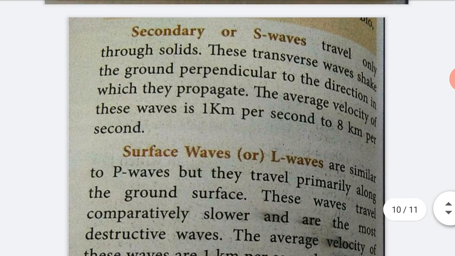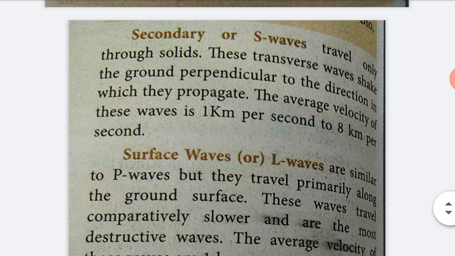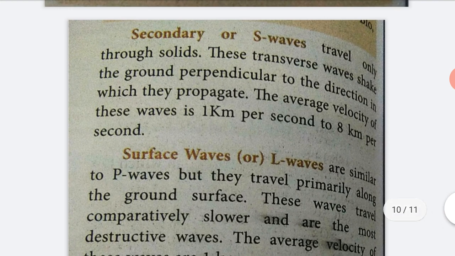Next, the secondary or S waves. The secondary waves travel only through solids. These transverse waves shake the ground perpendicular to the direction in which they propagate. The average velocity of these waves is 1 kilometer per second to 8 kilometer per second.